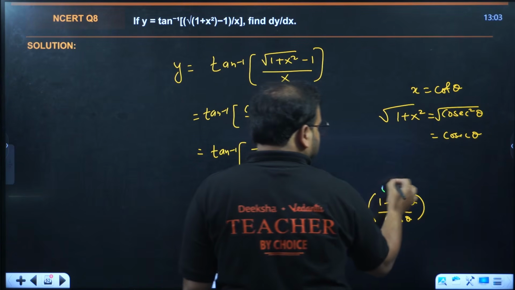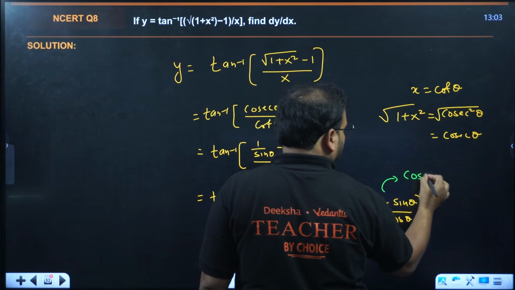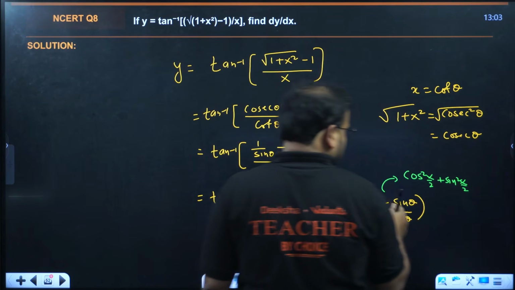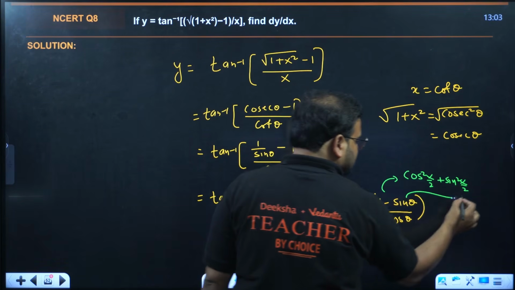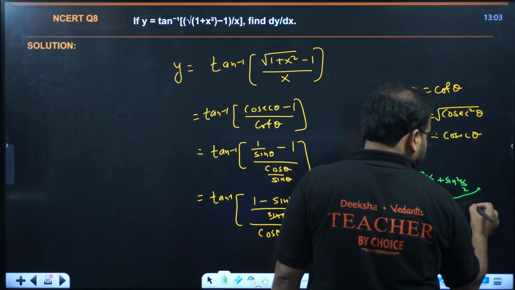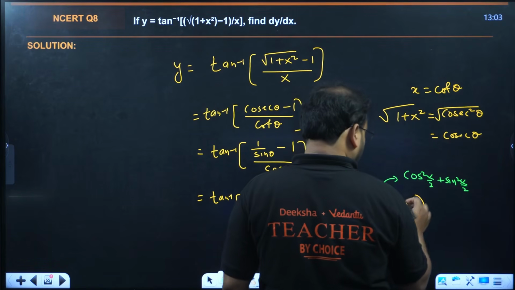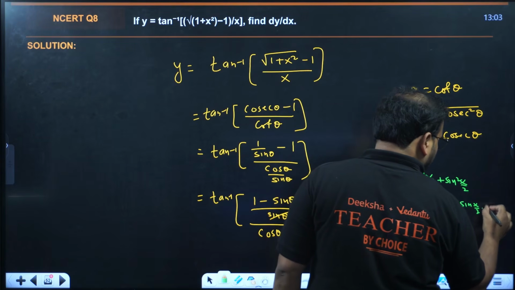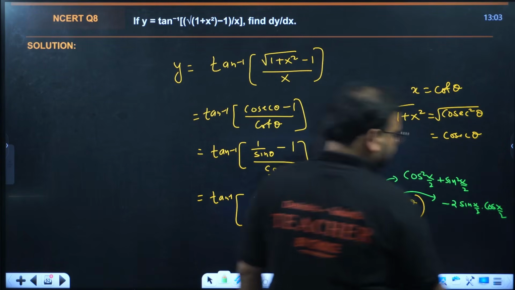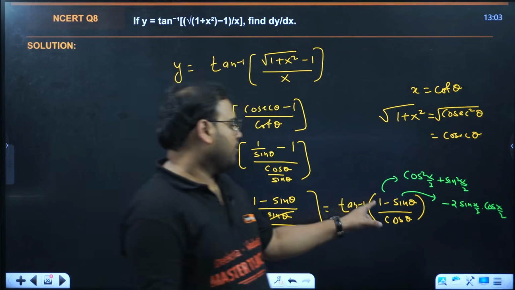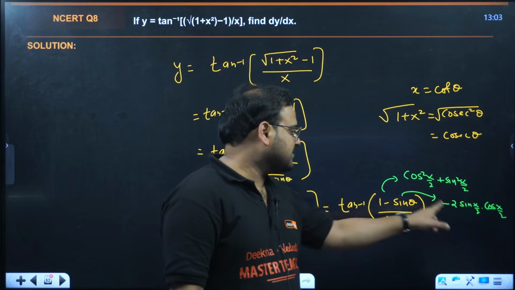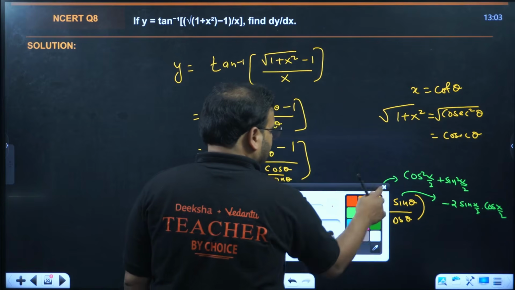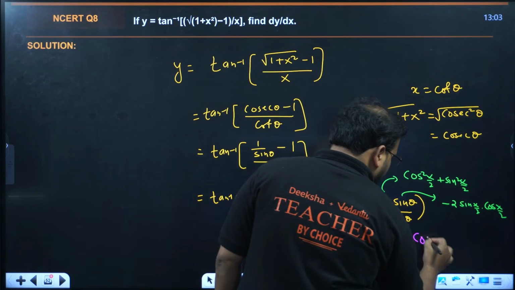This condition will be given by cos square x by 2 plus sin square x by 2. This is all for the 1, and for this you'll have minus 2 sin x by 2 into cos x by 2. What I've done: 1 as cos square plus sin square, and sin as minus 2 sin cos. Okay, great. What about this cos, sir? For this you're going to have cos square,